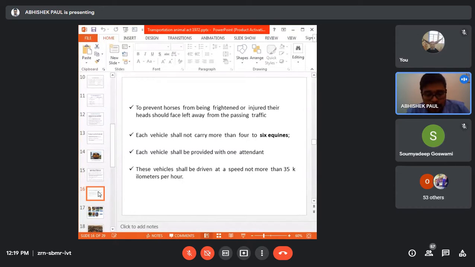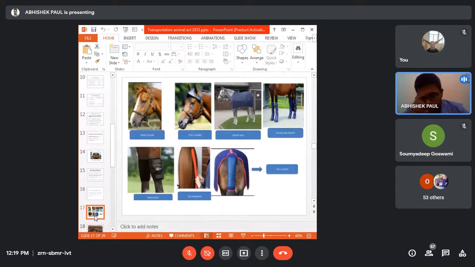Then the speed of the vehicle should not exceed 35 km per hour. If any vehicle carrying animals is over speed, more than 40, then also you can consider that person an accused person. So these are certain guidelines that need to be followed while transporting animals.